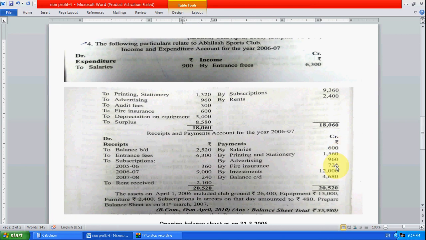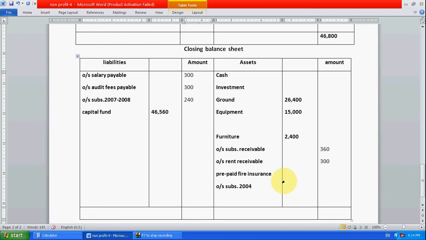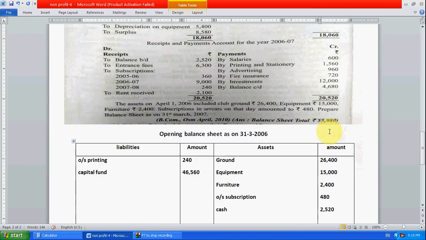So this 120 is a prepaid insurance. It will come on the asset side. Prepaid means already paid. In the upcoming year we need not pay anything for insurance. Like investment, we have purchased 12,000. How much investment? 12,000 is there.